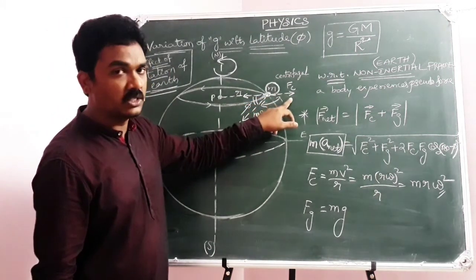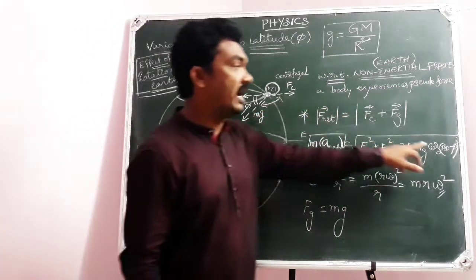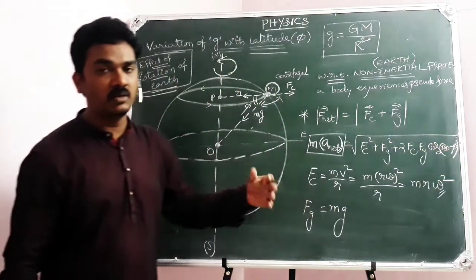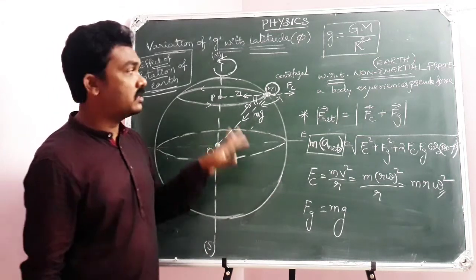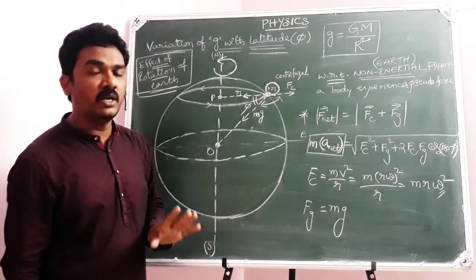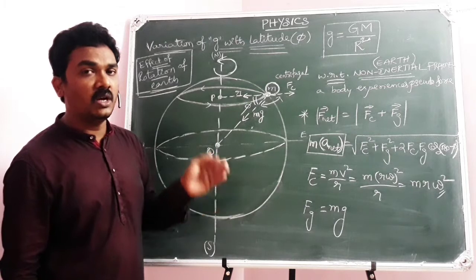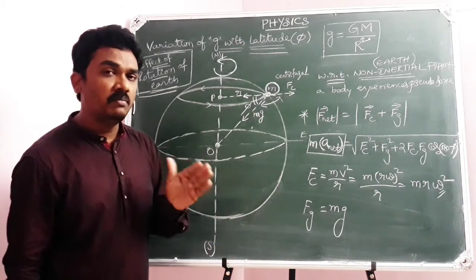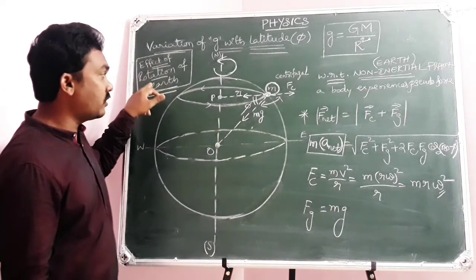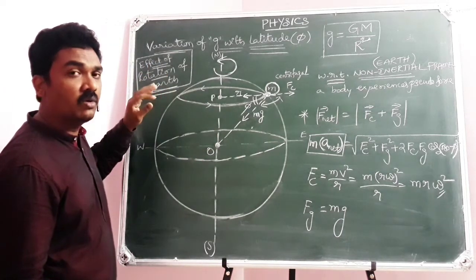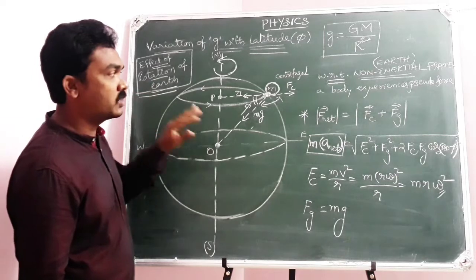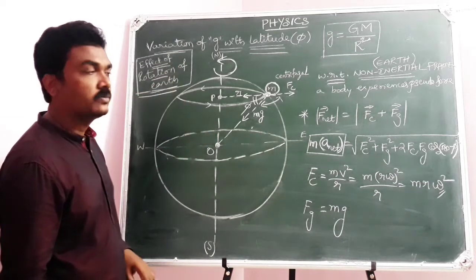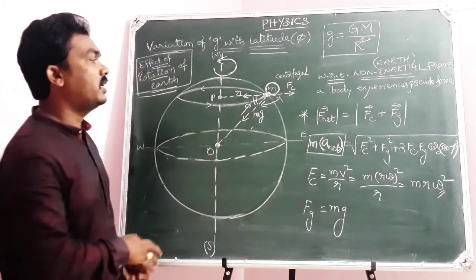My body experiences centrifugal force, so the angle phi will come into the picture. So this is the concept where we are dealing with the variation of g value with latitude, because of the effect of rotation of the earth. The same explanation holds for both the points. So you have got clarity, I think.